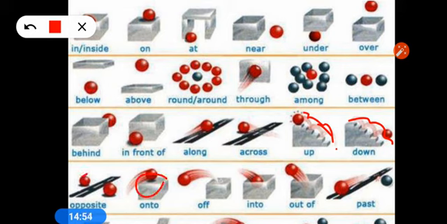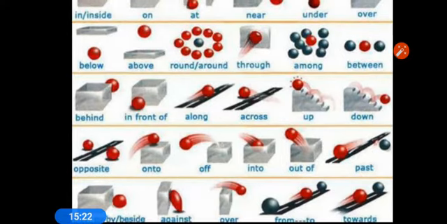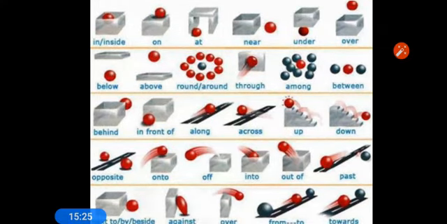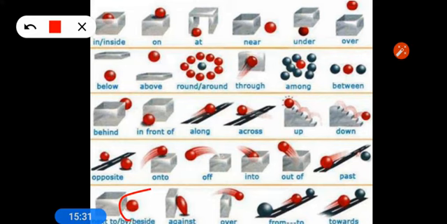Onto means movement on the surface. These are showing movement on the surface. Off means separating from something, and into means movement inside. Out of means movement from inside, out. And past means, you can see, behind something here. Past means behind something. Next one you see here. Yeah, this is by, next to or beside, बगल में, in Hindi we say बगल में.